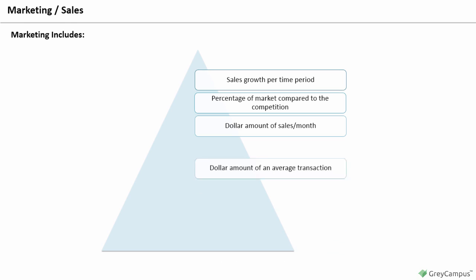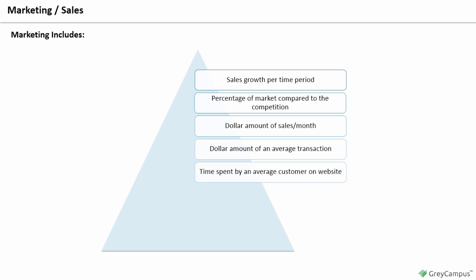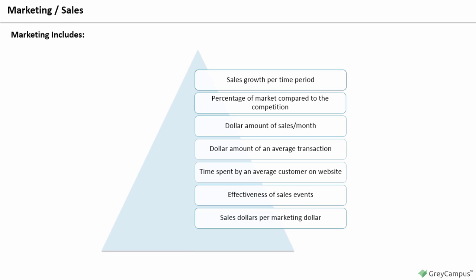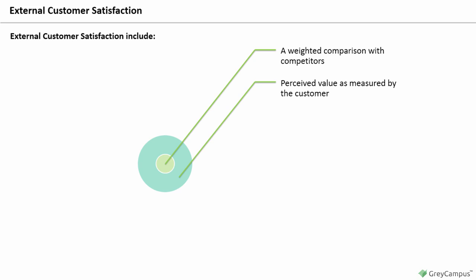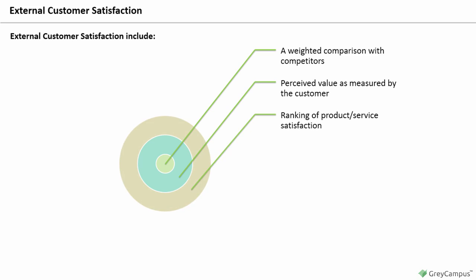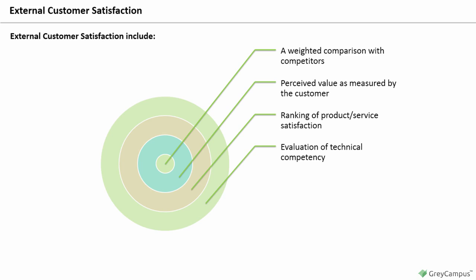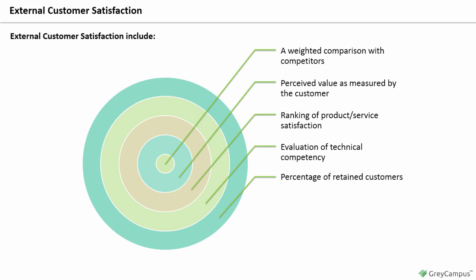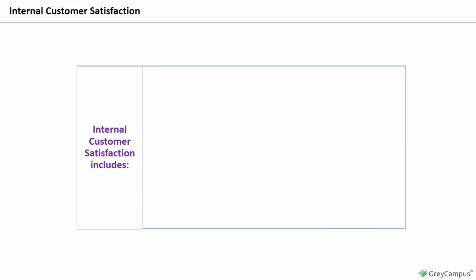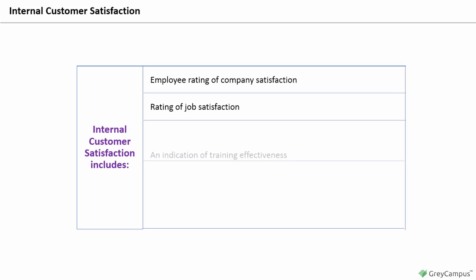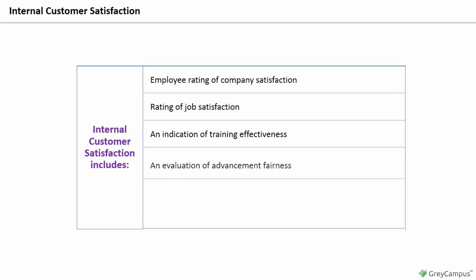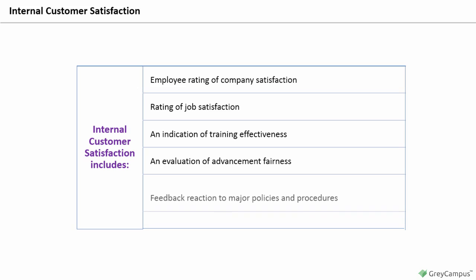Marketing and sales: sales growth per time period, percentage of market compared to the competition, dollar amount of sales per month, dollar amount of an average transaction, time spent by an average customer on website, effectiveness of sales events, sales dollars per marketing dollar. External customer satisfaction: a weighted comparison with competitors, perceived value as measured by customer, ranking of product or service satisfaction, evaluation of technical competency, percentage of retained customers. Internal customer satisfaction: employee rating of company satisfaction, rating of job satisfaction, an indication of training effectiveness, an evaluation of advancement fairness, feedback reaction to major policies and procedures, knowledge of company goals and progress to reach them.